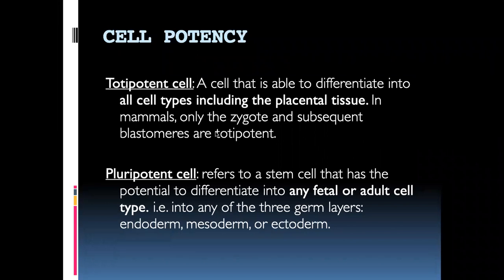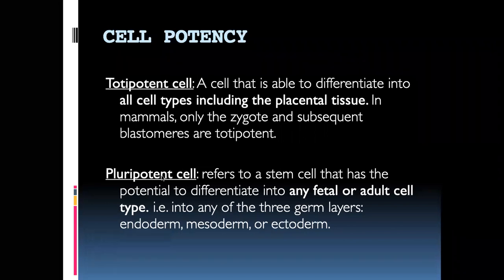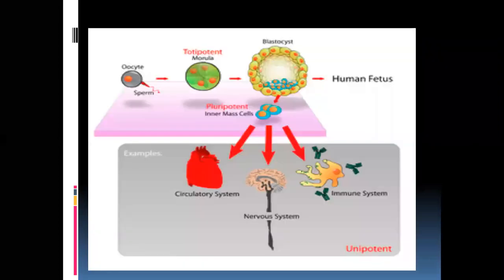Pluripotent cell, already we discussed that. It can differentiate into any fetal or adult cell type, or any of the three germ layers: endoderm, mesoderm, ectoderm. We'll discuss this a bit later. What are these three germ layers? Right now just understand what the types are.